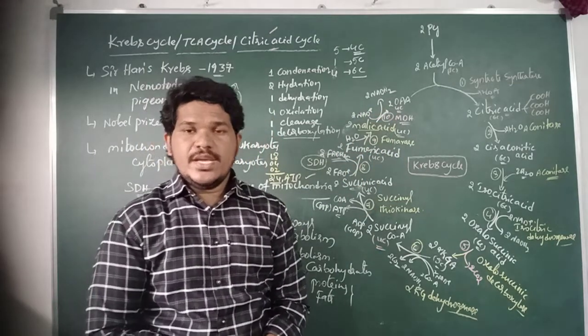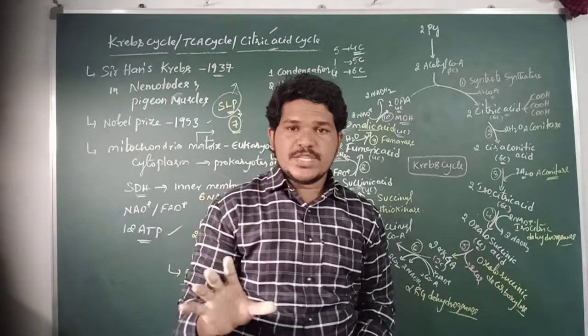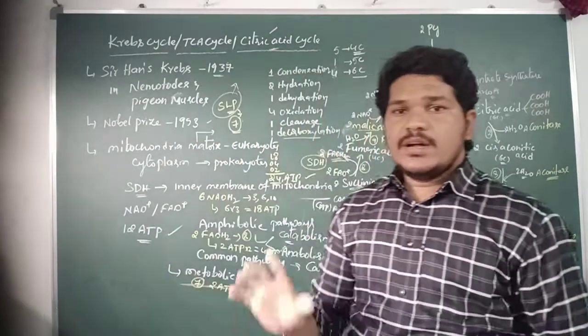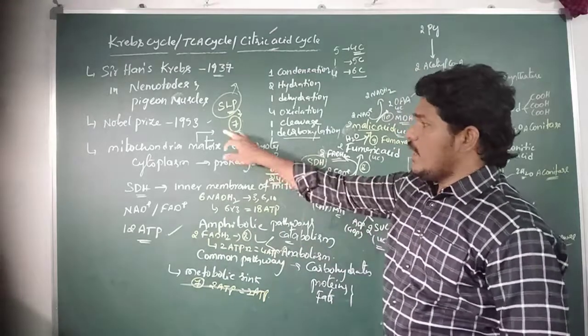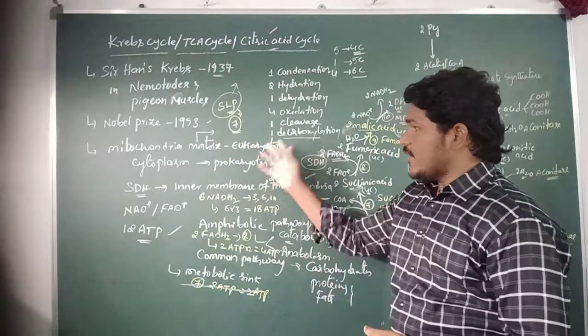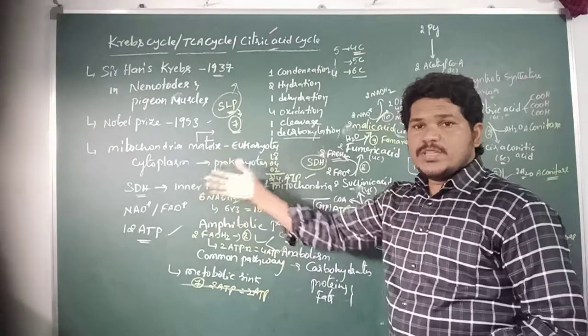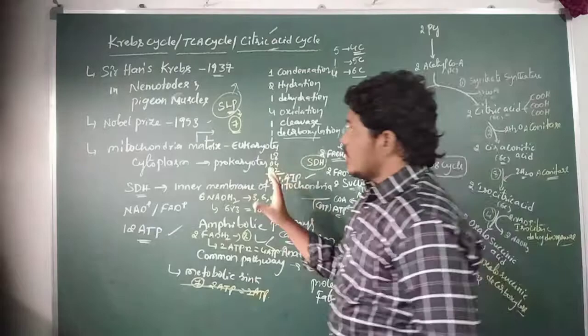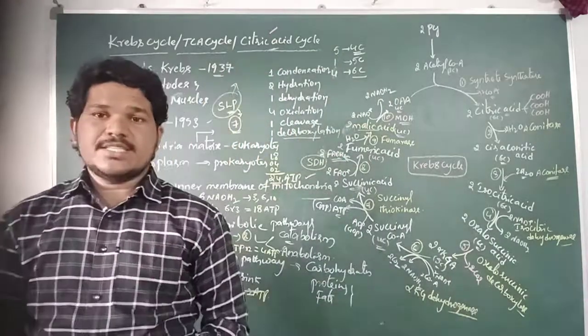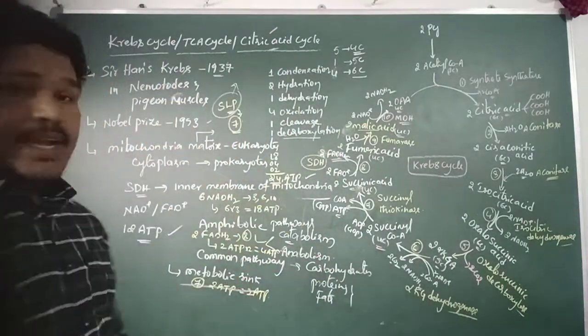So here are the total 10 reactions of the Krebs cycle, catalyzed by different enzymes, which occur only in the mitochondrial matrix of eukaryotic cells and the cytoplasm in prokaryotic cells. So this is about the Krebs cycle, or TCA cycle, or citric acid cycle.